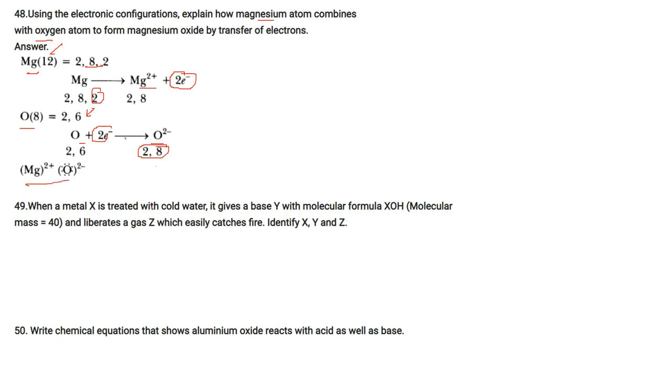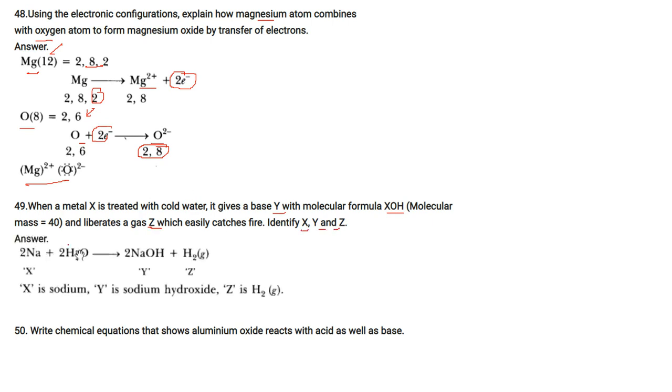When a metal X is treated with cold water, it gives a base Y with molecular formula XOH. Molecular mass is 40. The liberated gas Z easily catches fire. Identify X, Y and Z. So sodium combines with water to give sodium hydroxide and hydrogen gas. So X is sodium, Y is sodium hydroxide, Z is hydrogen.